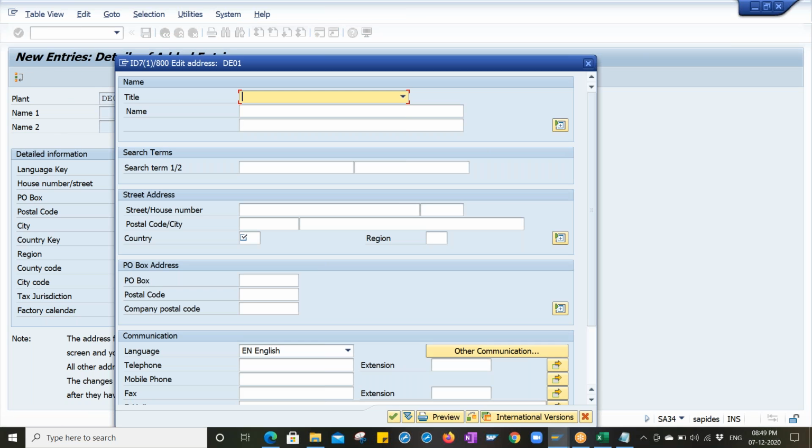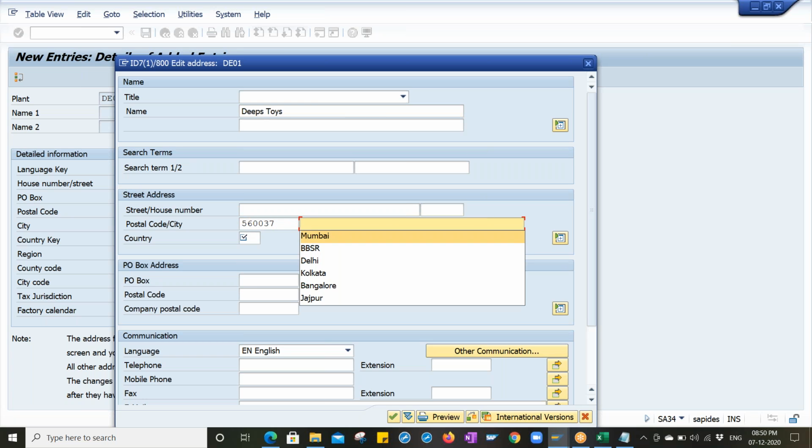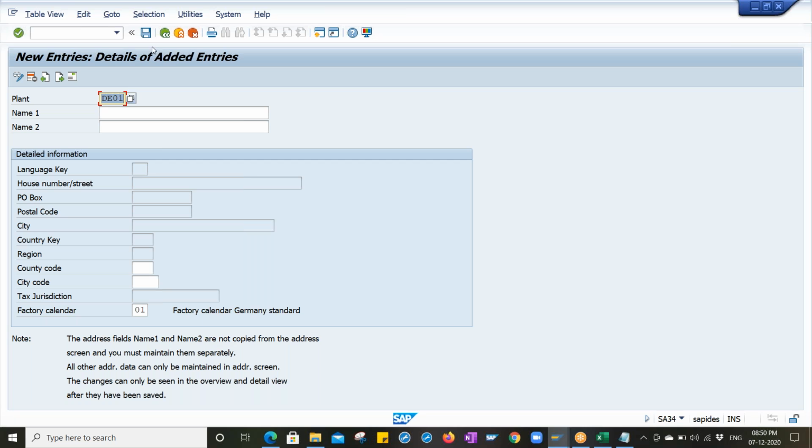Click on address page. We can enter the plant name over here. You can suggest what will be the plant name. Let me create one, Deep Toys, something like that. Deep Toys. Enter the region, Bangalore, country, region, right? Fine. Enter. Save it.